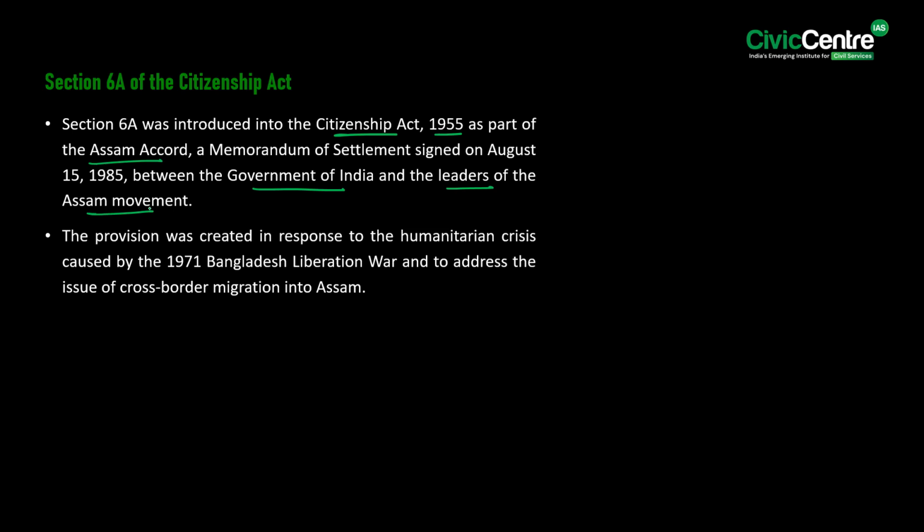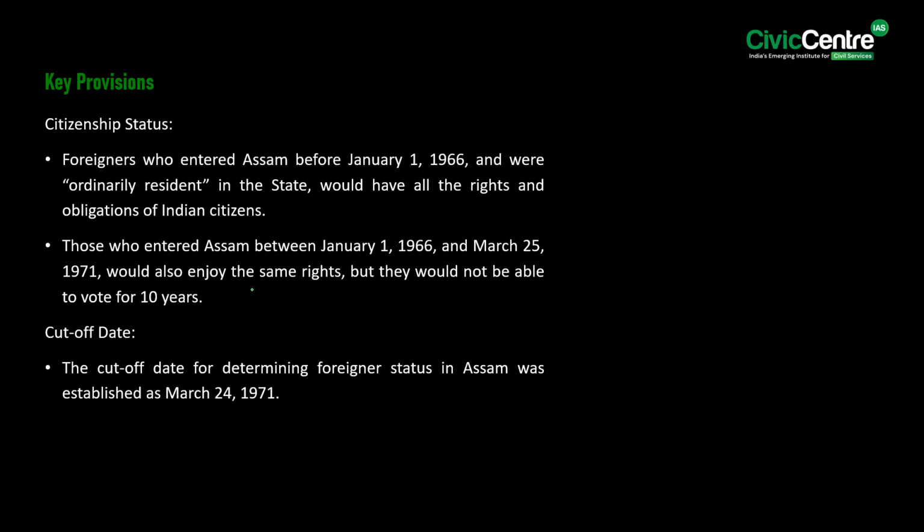Know that the provision was created in response to the humanitarian crisis caused by the 1971 Bangladesh Liberation War and to address the issue of cross-border migration into Assam. If we look at the key provisions of Section 6A, the foreigners who entered Assam before January 1 of 1966 and were ordinarily resident in the state would have all the rights and obligations of Indian citizens. Furthermore, those who entered Assam between January 1 of 1966 and March 25 of 1971 would also enjoy the same rights, but they would not be able to vote for 10 years.